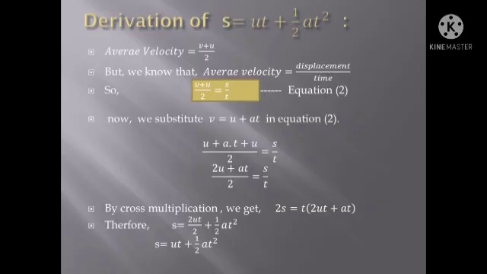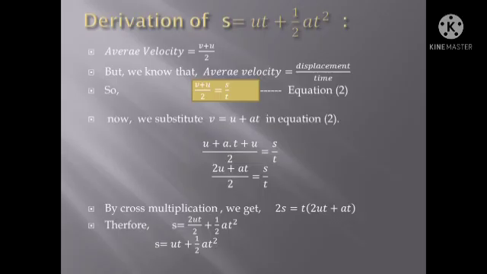Now we get u plus at plus u by 2 is equal to s by t. u plus u, 2u. 2u plus at by 2 is equal to s by t.